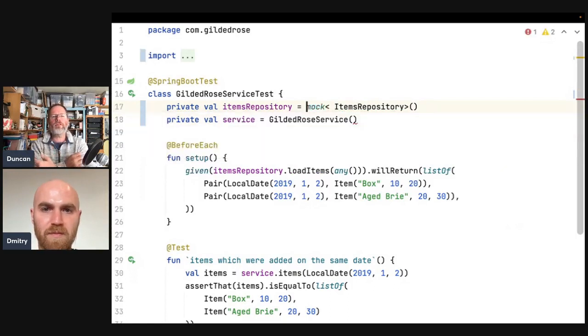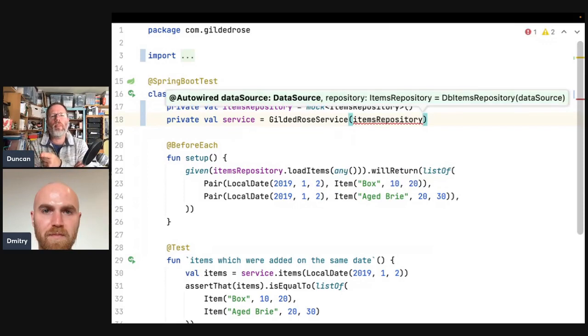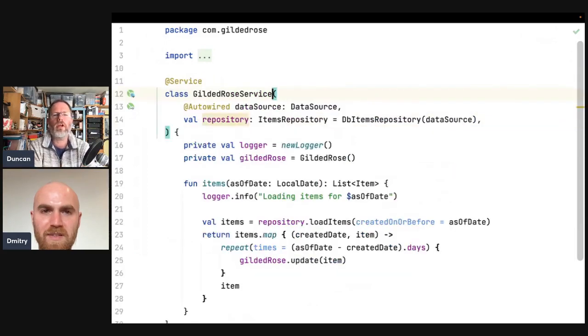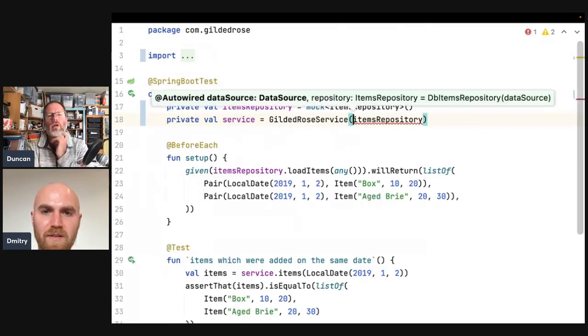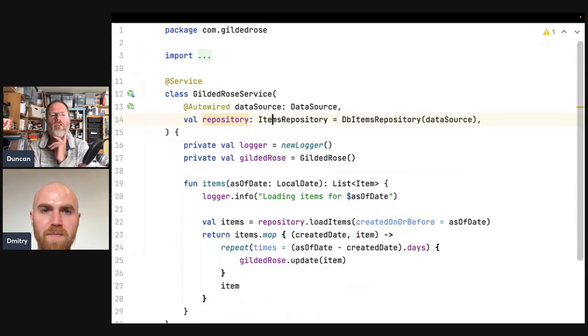I guess the advantage of that mock bean thing is that... Oh, it's data source now. It's interesting. Okay. So we now have the issue that we've effectively got two constructors there, don't we? So we could give ourselves a constructor of the Gilded Rose service that took the items repository.